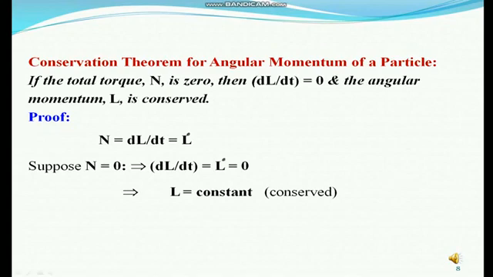Proof of the theorem. Capital N equals dL/dt, that is the rate of change of angular momentum, denoted by L dot. Suppose the total torque is 0, capital N equals 0, then the derivative of angular momentum becomes 0. The derivative of a constant becomes 0 only. So L is constant, that is conserved.